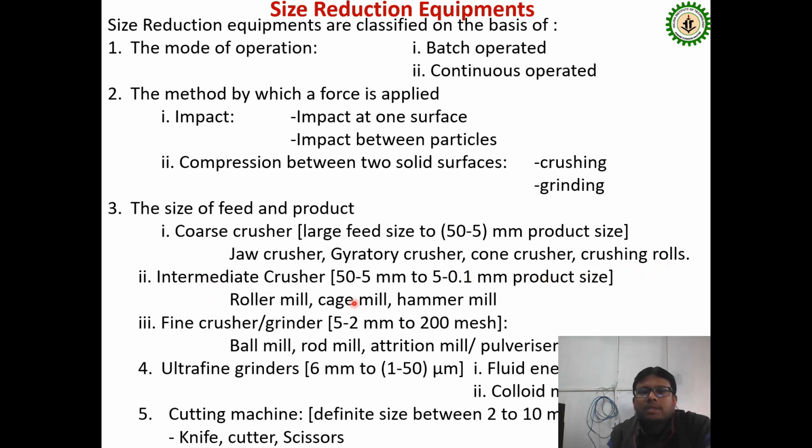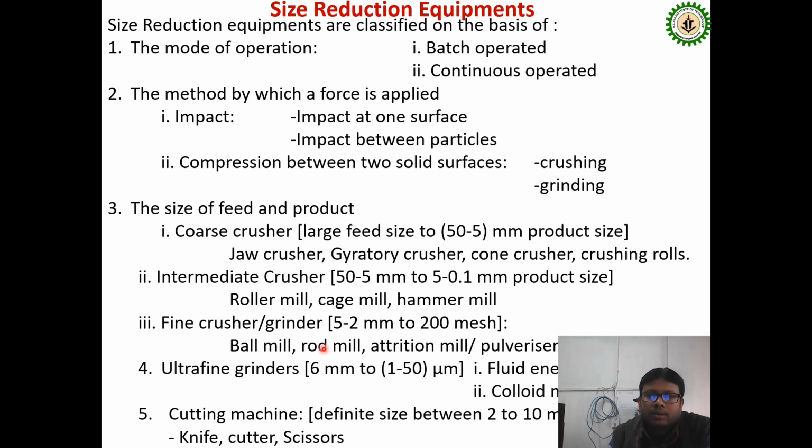The second category is the intermediate crusher, which has a product size range of 50 to 5 millimeter down to 5 to 0.1 millimeter. Under this category, different examples are the roller mill, cage mill, and hammer mill.